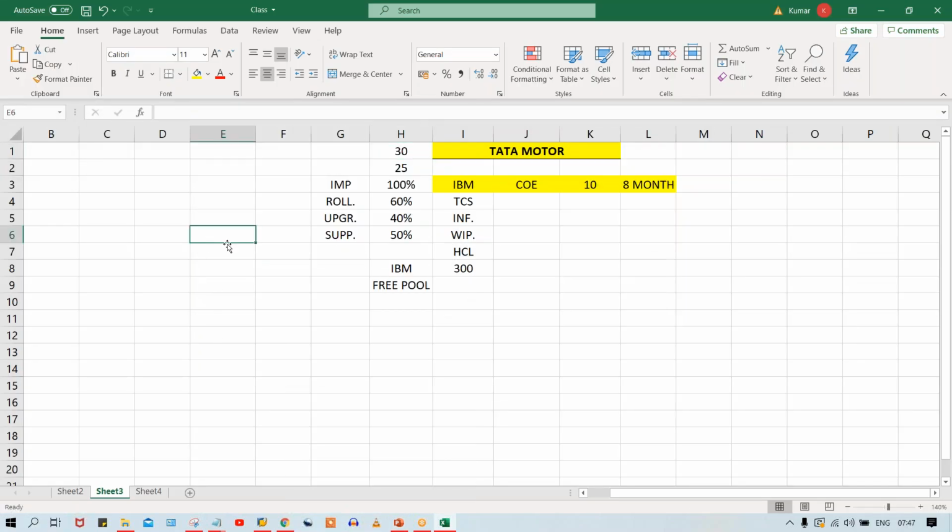Now let's suppose during our discussions, the client is saying I need this, I need that, lots of things. They have explained around 10 topics. It means these are the 10 requirements raised by Tata Motor, and that too by the core team member of the finance department. Later on, what will happen? If you have not recorded these things, they can go back on their statement, saying no, it was not 10, I said 15, right? So here what is happening? We are going to record the entire requirements, and then there'll be one more thing.